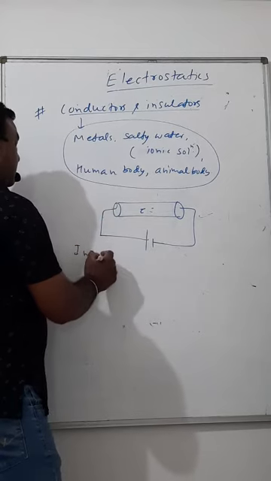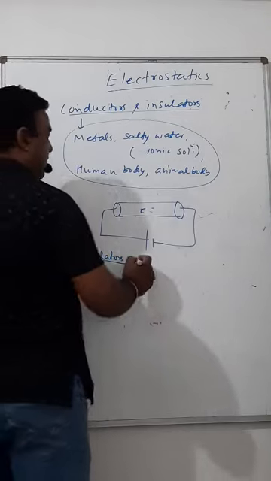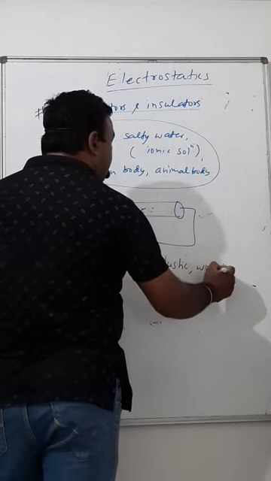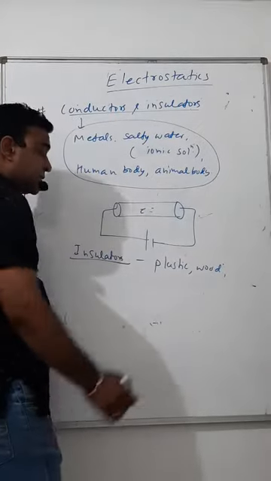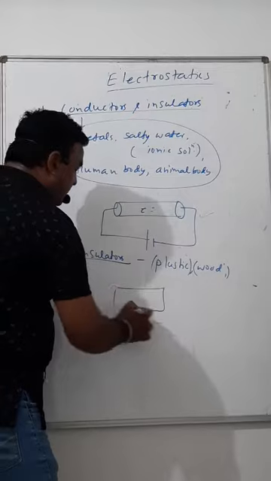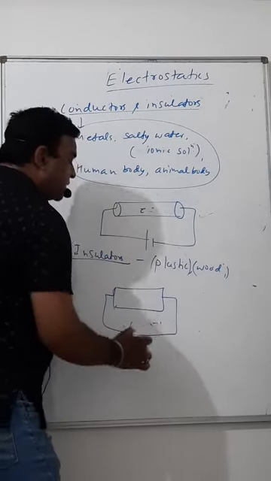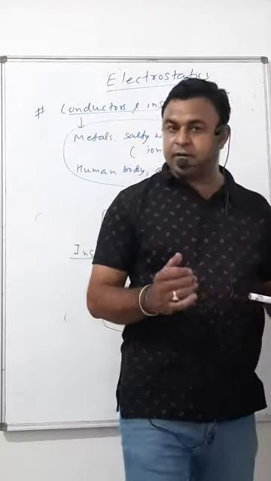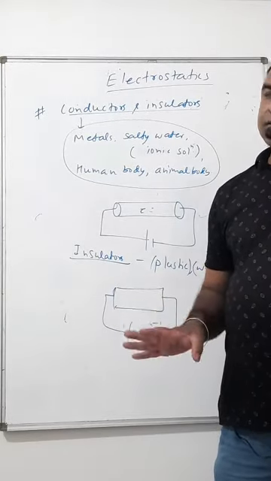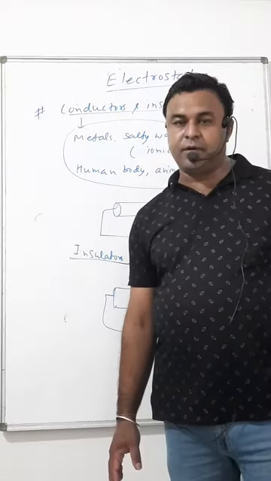Now insulators are just the opposite, like plastic, like wood. Suppose this is a plastic plate, you connect it with a battery, there will be no current in the circuit, because plastic itself doesn't have free electrons, so there will be no flow of electrons.